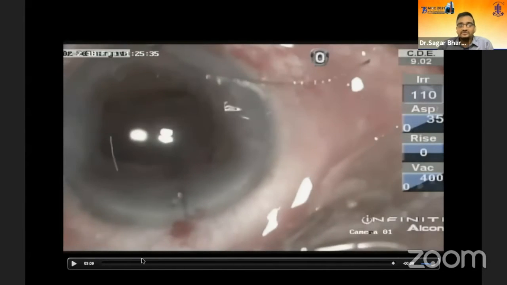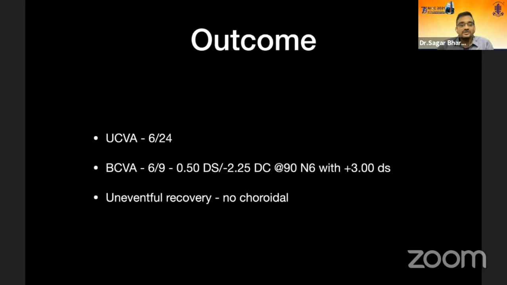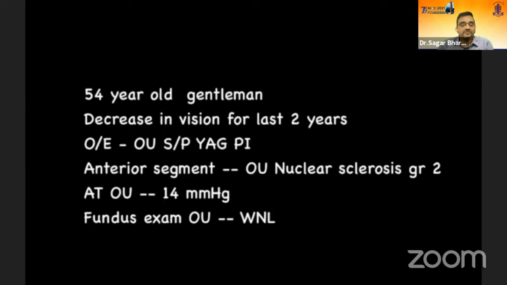So now the lens is in situ. We have sutured the main wound, and this was the post-op outcome. And the patient did very well. Now let's move on to the next spectrum.